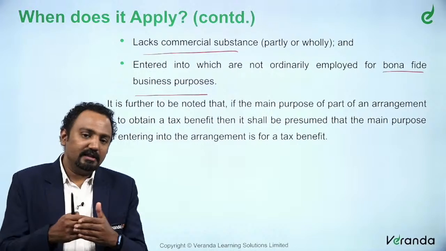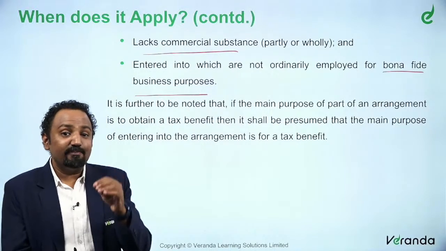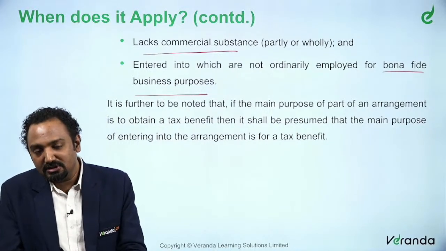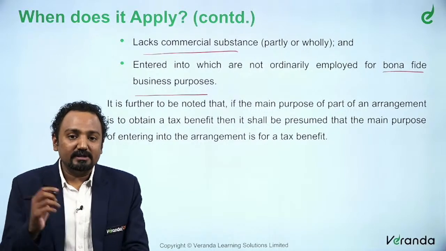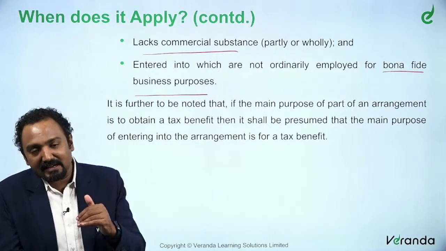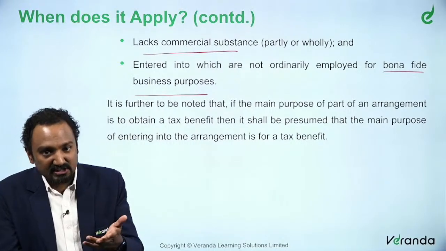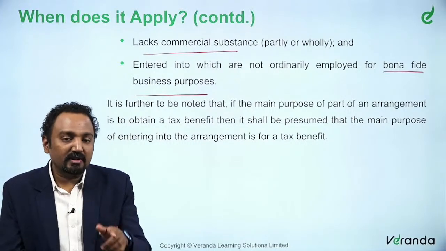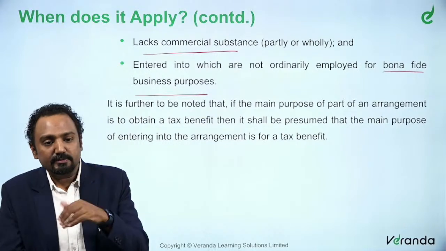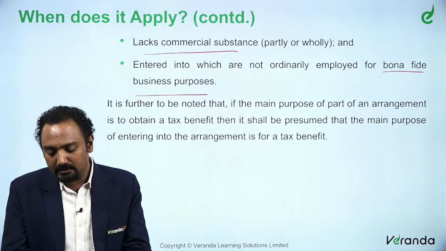Now all these are called impermissible avoidance arrangements. These are the categories in which, if at least one of these conditions is satisfied, the arrangement could be called an impermissible avoidance arrangement.